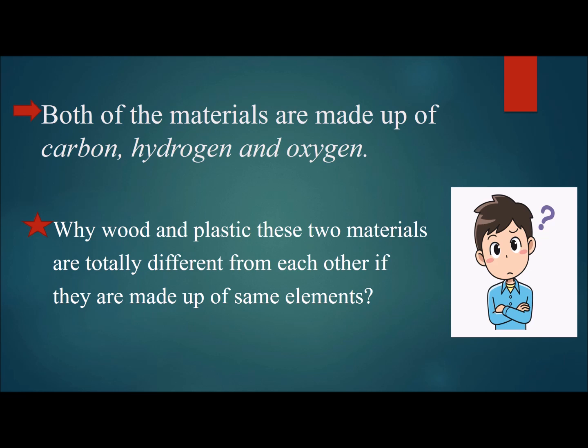Plastic and wood, or polyester and wood, are made up of the same type of elements, that are carbon, hydrogen and oxygen. A question arises here: if wood and plastic, these two materials, are made up of the same type of elements, then why are they totally different from each other? Yes, their appearance is totally different, their properties are totally different. Why is this so if they are made up of the same type of elements?